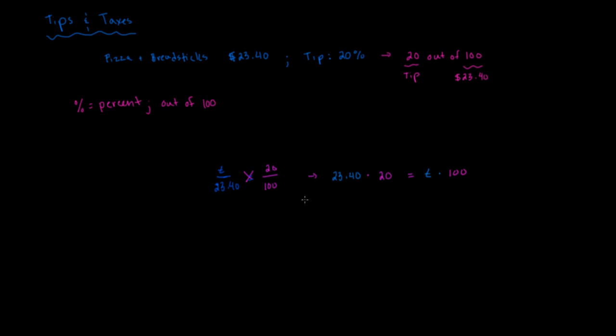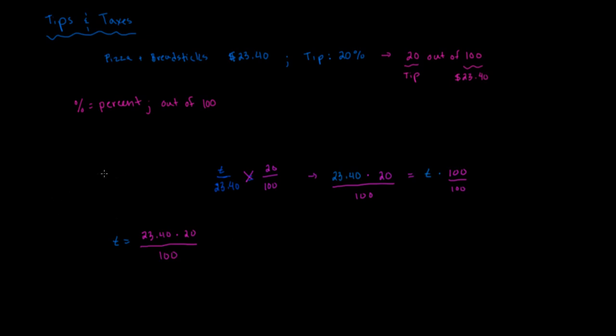We're trying to solve for T, so we need to get T by itself. So we're going to divide by 100 on this side, and on this side we're going to divide by 100. And so we finally get that T is equal to 23.40 times 20, all over our 100. Okay? So let's solve that.